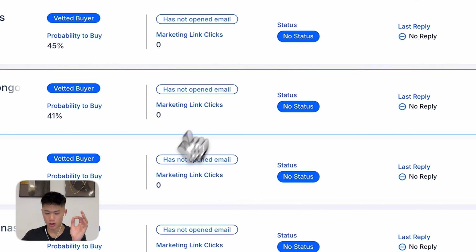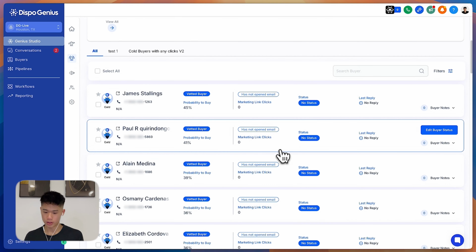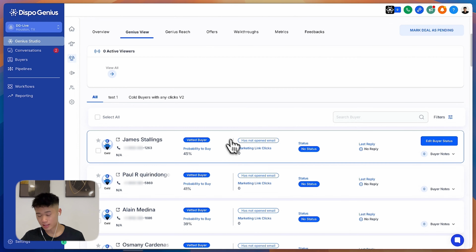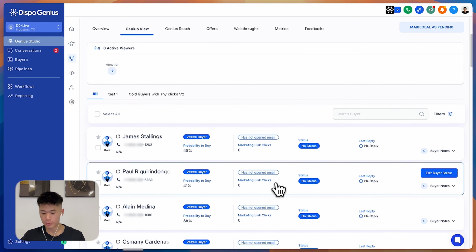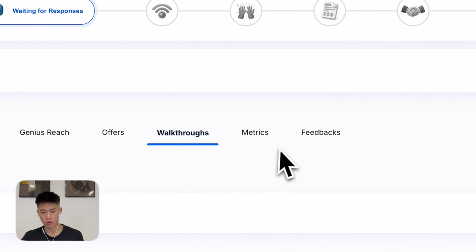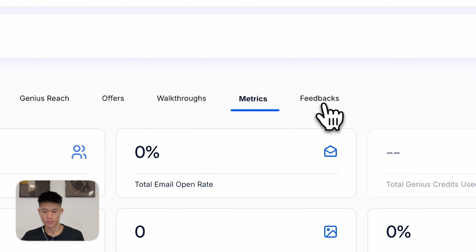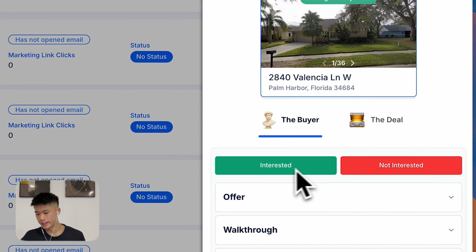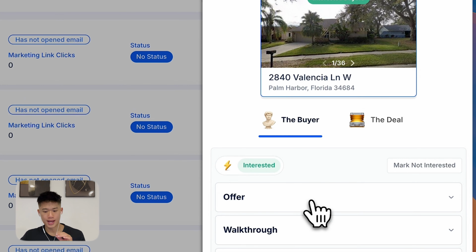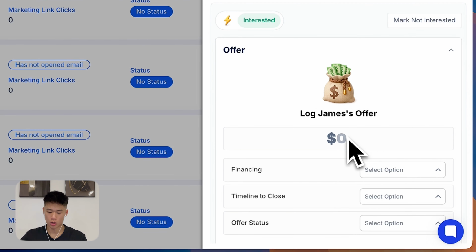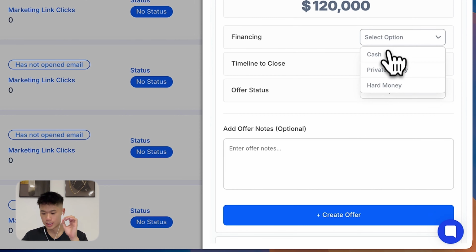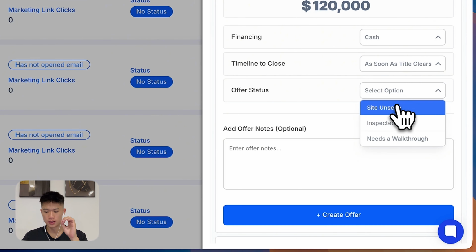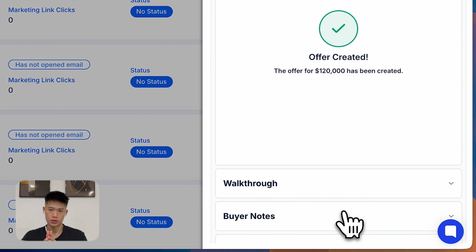And I can see here all these buyers, and these are the buyers that are in my list already. I can see if they've clicked on the marketing link or not, so if they viewed the photos or not, if there's any active viewers or not, if they've opened the email or not. I can track all the offers here, all the walkthroughs, the metrics on the deal, any feedback. So yeah, that is pretty much Dispo Genius. I can also manage buyer status here. So are they interested, not interested? And that status gets automatically updated. I can log offers in here. So it's completely end-to-end Dispo system for your wholesale business.